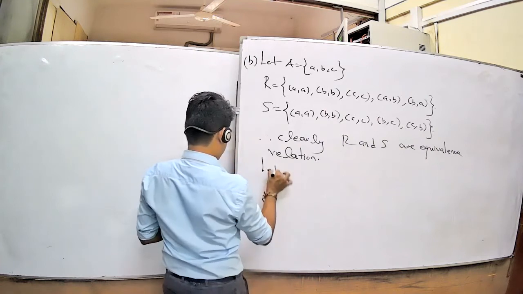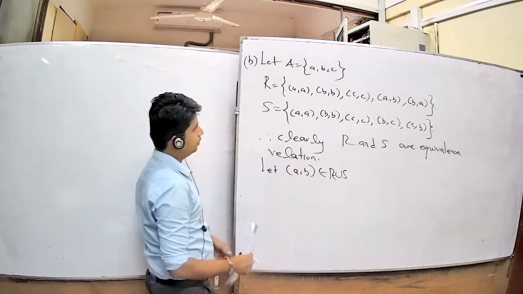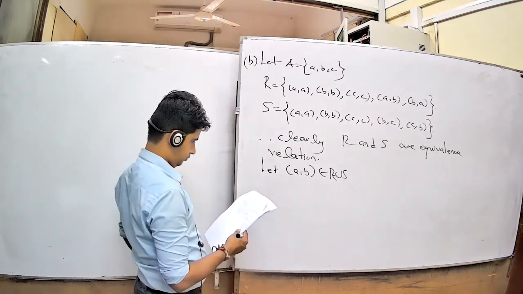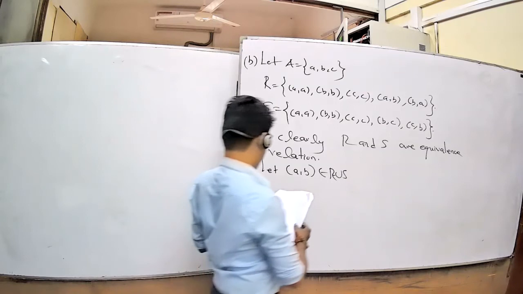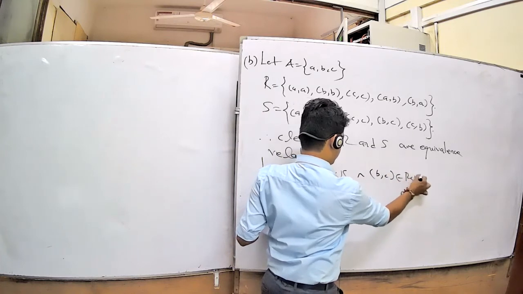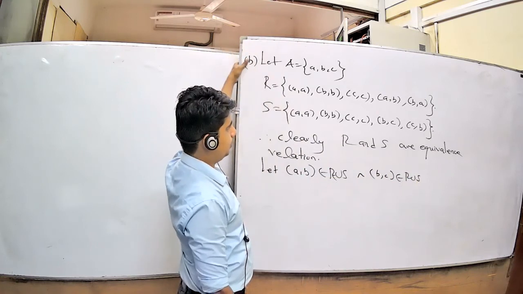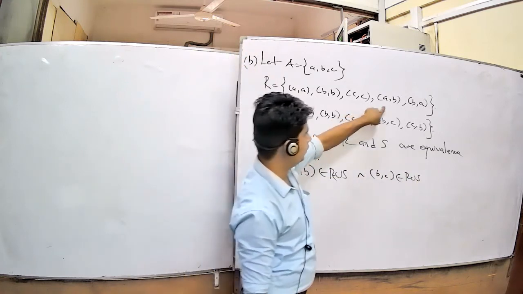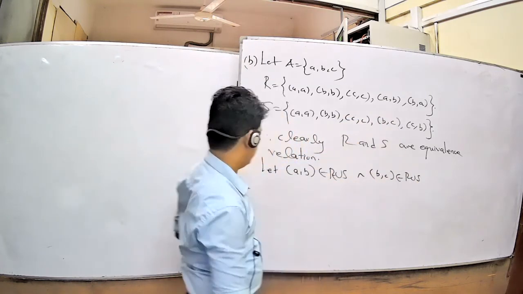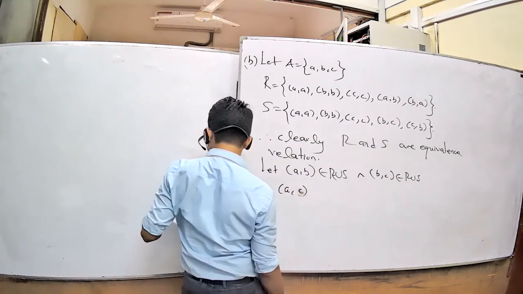Now, let (A, B) belong to R union S, and (B, C) belong to R union S. Taking the union means both sets. (A, B) is there in the union, and (B, C) is there in the union. What about the element (A, C)?